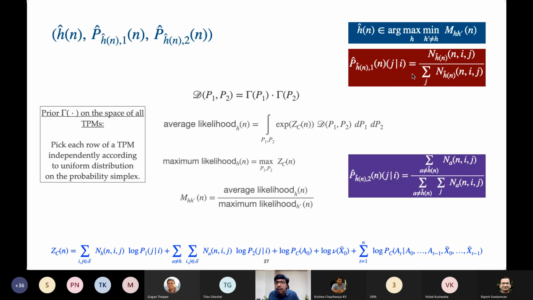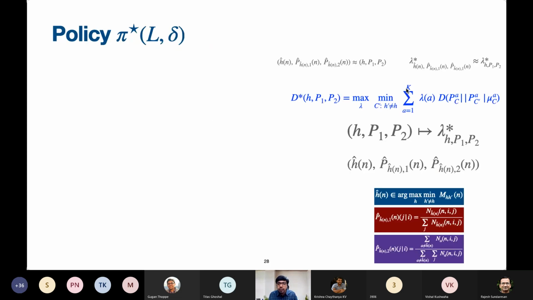And it turns out that p hats have closed form expressions in this case. They are just the empirical fraction of times i to j transitions are observed on what we think is the odd arm. So H hat is our guess of what the odd arm location is, and this particular quantity is our guess of what the TPM of the odd arm is. And similarly, the TPM of all the non-odd arms is p hat 2. Okay, so it turns out there are simple closed form expressions in this case.